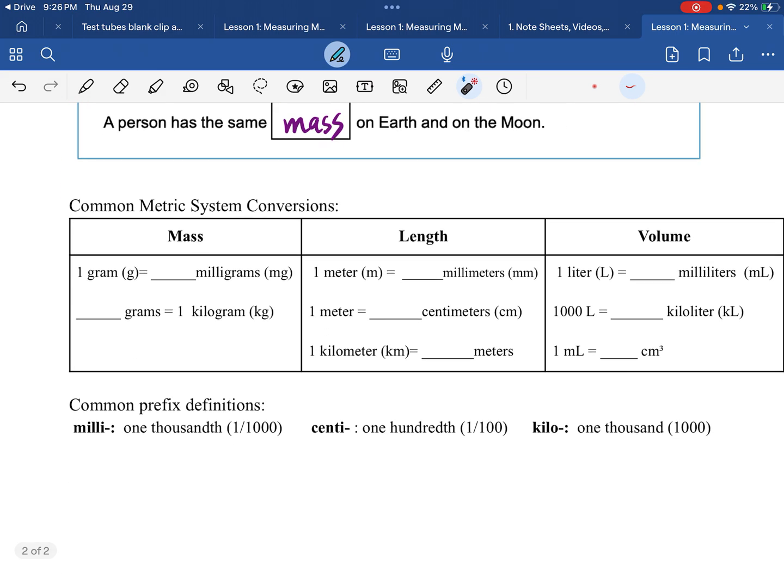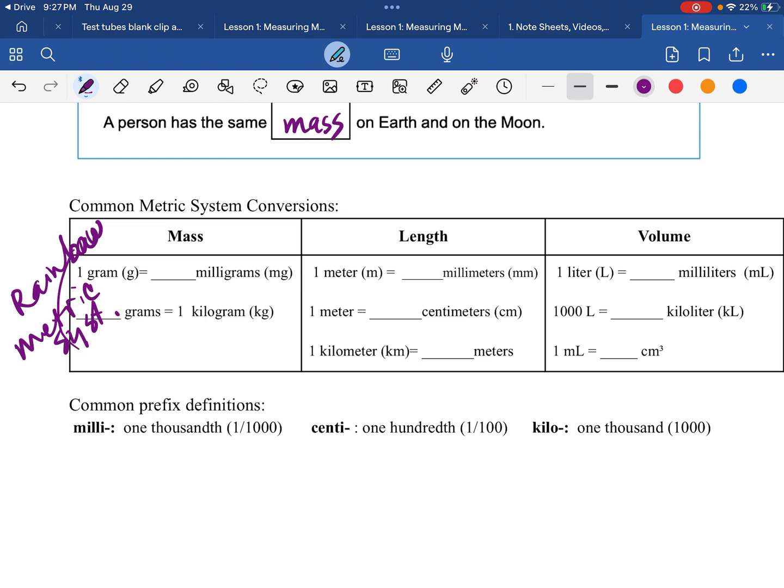So you're going to look these up online to fill in these units, but I'd like you to first do the Rainbow Liquids and Metric System Virtual Lab. It's on the Google Classroom, because there's some predicting and finding out about that, and then you can come back and fill this in on your note sheet.